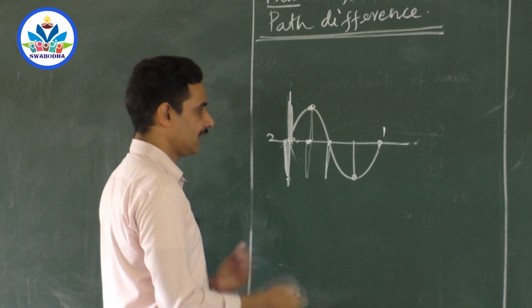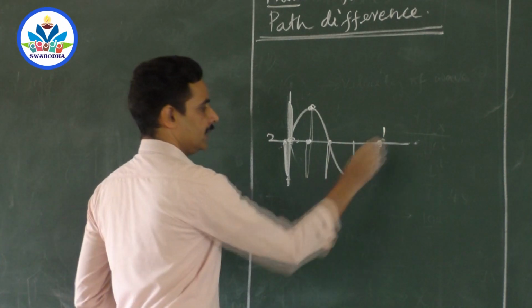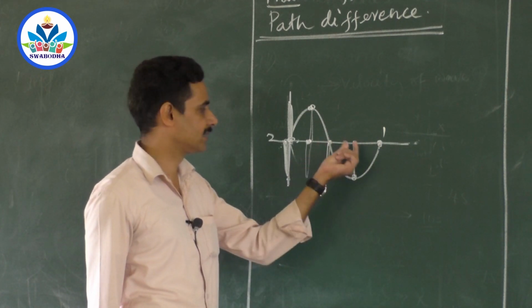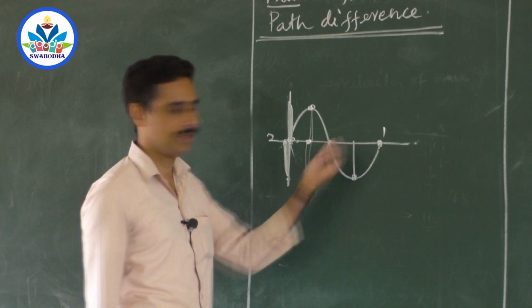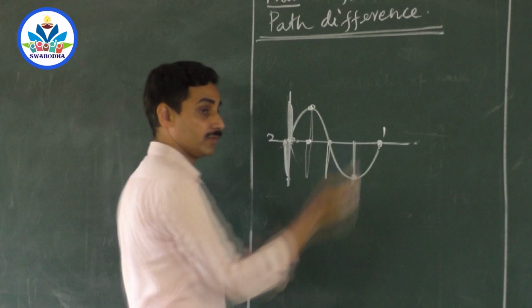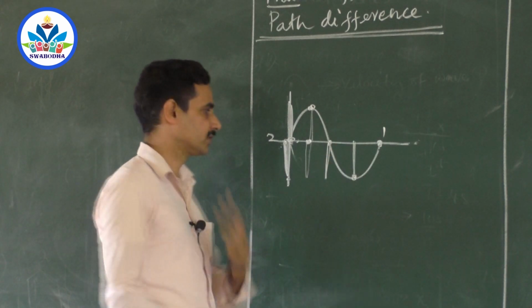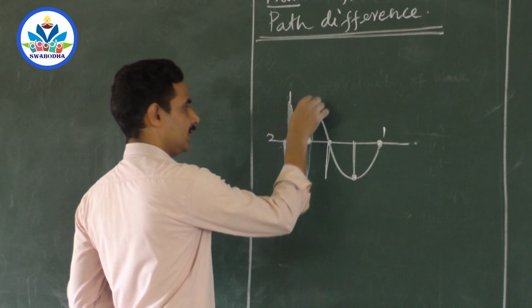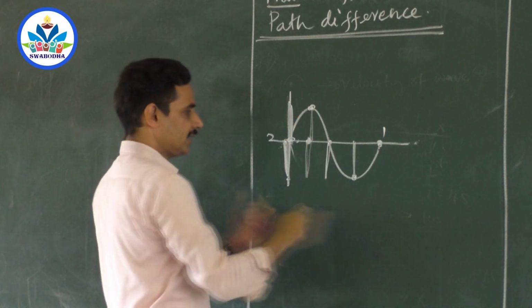If you want to say it in terms of time, this is lagging behind by 4 seconds, this is lagging behind by 2 seconds, this is lagging behind by 3 seconds, because it has just come down. It has still to go up and come down. 3 seconds remaining to complete one full oscillation. Whereas this one has gone down, gone to the mean position, and it is in the crest now. 1 second remaining. So that is a different phase.